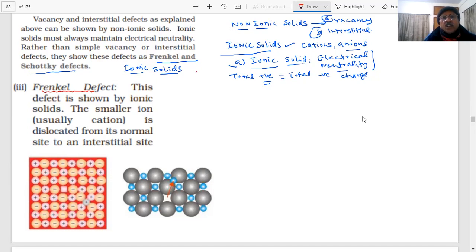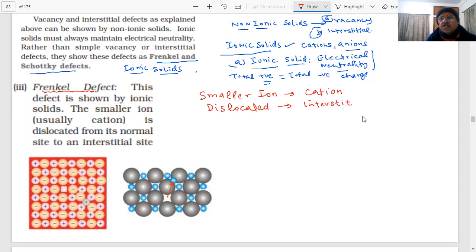What happens, students? The smaller ion, usually a cation, gets dislocated. Once it is dislocated, where will it go? It is smaller in size. It will go to which site?